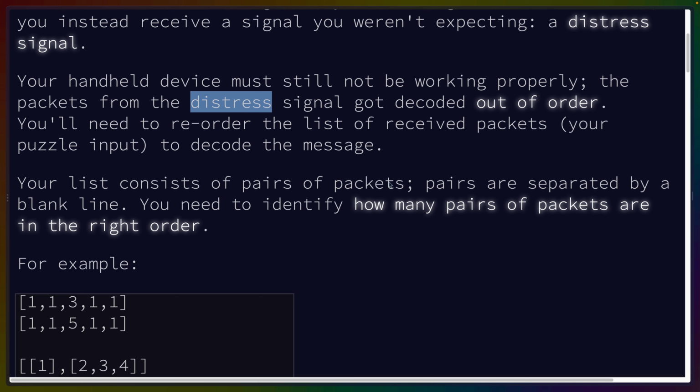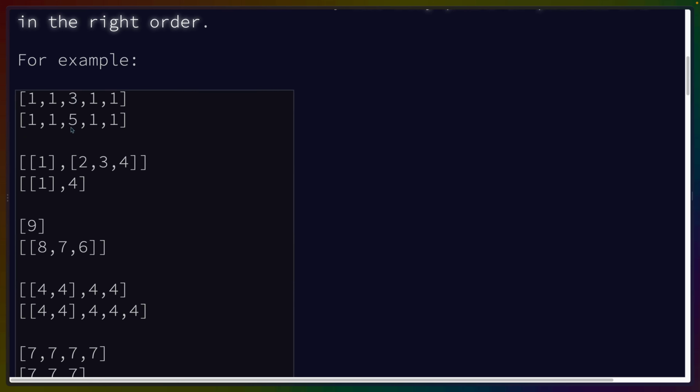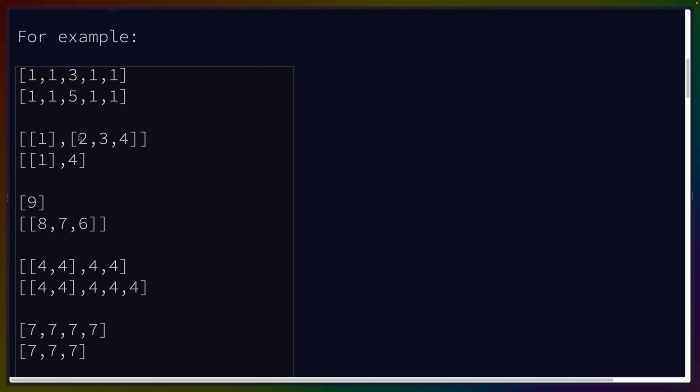Your list consists of pairs of packets. Pairs are separated by a blank line. You need to identify how many pairs of packets are in the right order. For example, yada yada. It looks like we always get a pair of packets, which is kind of cool. I have no idea why they're nested.